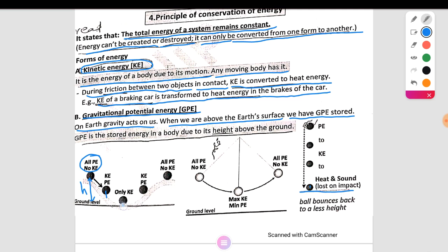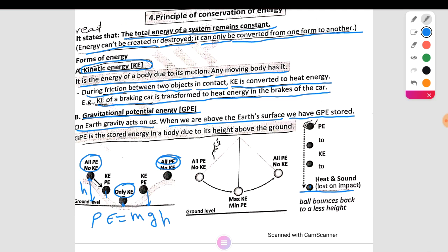When it reaches the surface of the earth, the height equals 0, because h equals 0 between the sphere and the surface of the earth. Potential energy equals mgh. The height equals 0, which means that potential energy equals 0 and all energy is only kinetic energy. When it moves up to a certain height, it contains kinetic energy and potential energy. When it reaches the top position, all energy is potential energy, while kinetic energy equals 0 because it does not move.